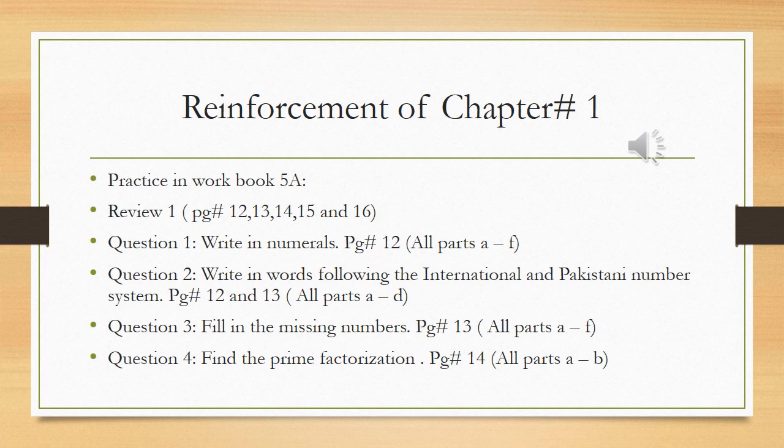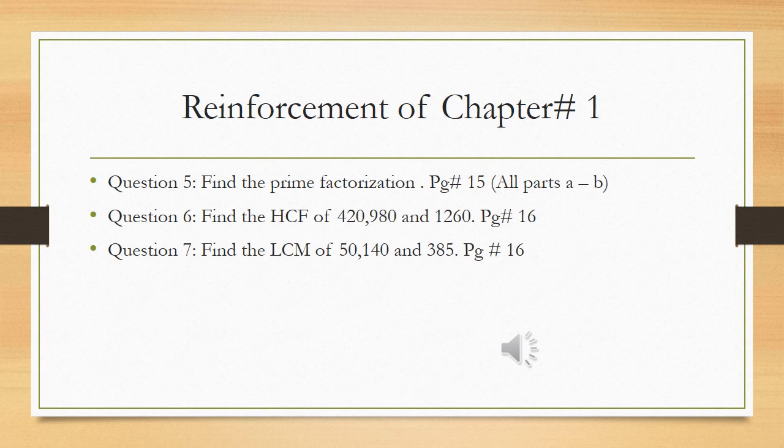In this question, there are two methods of prime factorization. One is by the LCM and one is by the tree method. In question number 4, you have to apply the tree method. Hope you understand. So class, question number 5 is find the prime factorization. That is on your workbook 5A, page number 15. All parts, part A and part B. In this prime factorization, we have to apply method number 2, that is the method of the LCM.